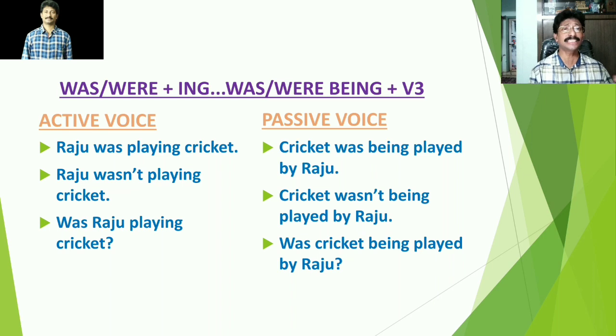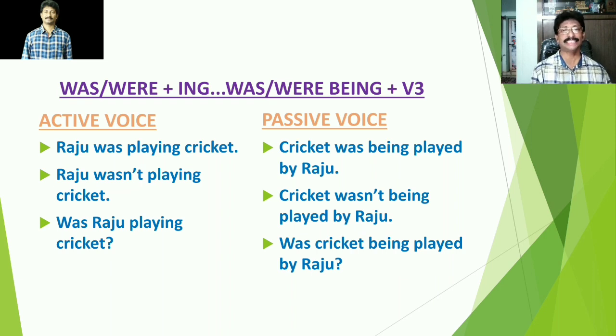Because the structure suggests us to add being here. Then being is followed by the third form of the main verb. What is the main verb in the active voice? Playing. So what is the third form of play? Play, played, played. So played has to be added here. And this played is followed by the preposition by and then Raju. Cricket was being played by Raju.